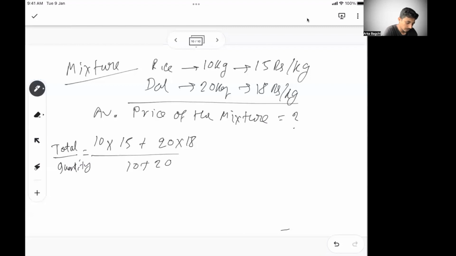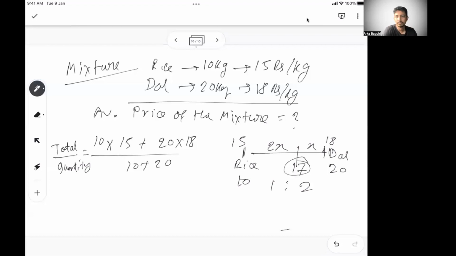The other way you can understand is that rice weight is 10, and then there is dal whose weight is 20. So this is 1:2. So the distance will be 2x to x. So if this is 15, this is 18, this has to be 17. So 17 rupees per kg will be this.